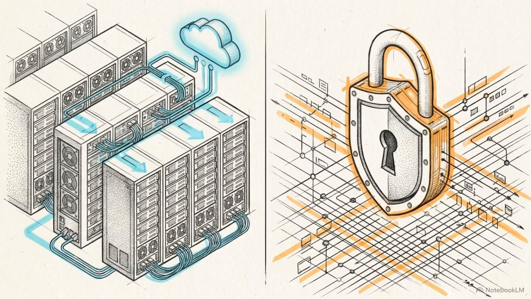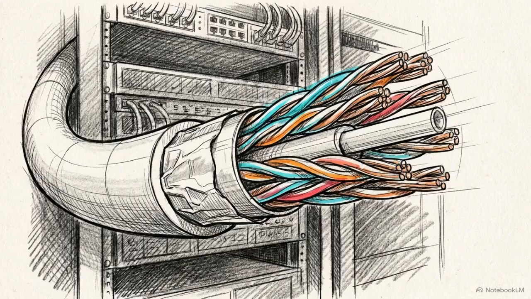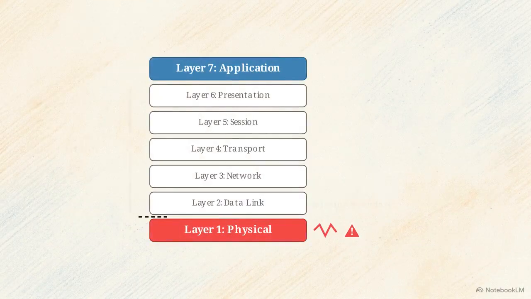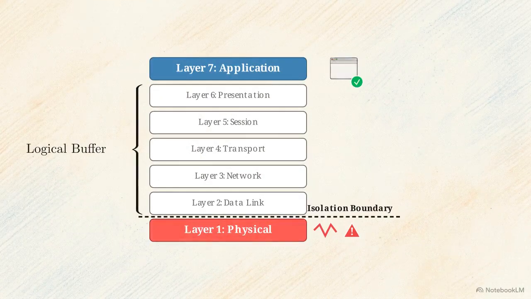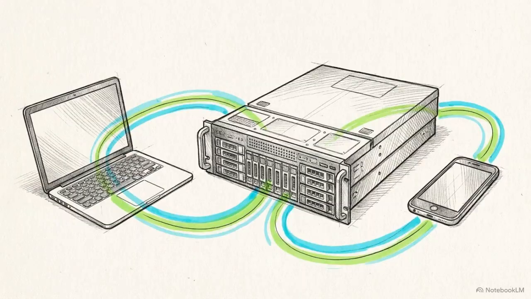Understanding how these layers interact is a strict prerequisite for troubleshooting cloud computing environments and managing cybersecurity infrastructure. By isolating these responsibilities, engineers ensure that a failure in one layer, like a broken cable, can be addressed without needing to re-engineer the software applications at the top. This separation is what makes global interoperability between different vendors possible.